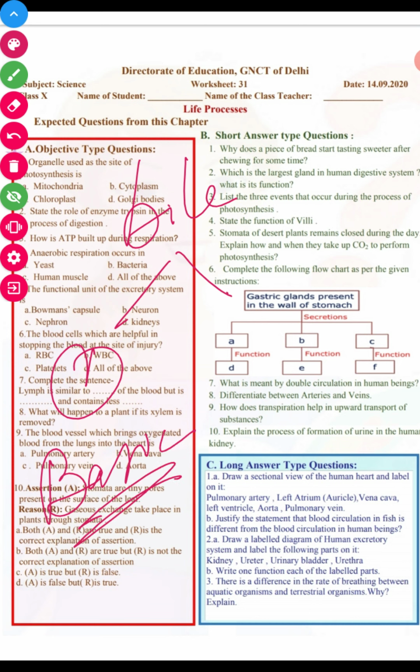The food which is coming from the stomach to the small intestine is already acidic in nature, but bile provides a basic medium. And second, the function of bile is